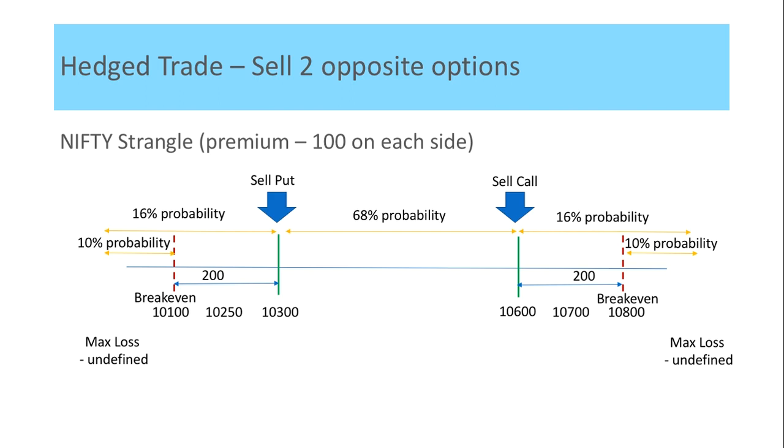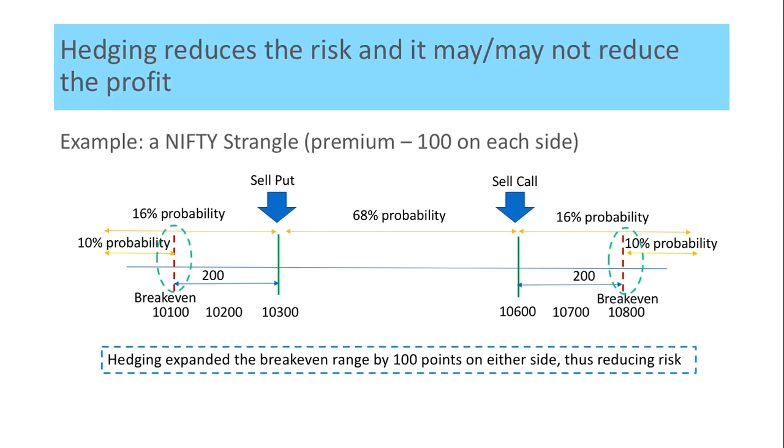So here, as you can see, we've sold a Nifty strangle, where we sold one put option at 10,300 and a call option at 10,600, and we have collected a premium of $100 on either of the sides. Now this gives us a nice comfortable cushion of $200 on both the sides because our collective premium is $200. So this is a very effective way where in a strangle you expand the break-even range by taking a two-sided position. Our maximum loss is still going to be undefined on the upper side as well as on the lower side, but we have reduced the risk by another 100 points on each of the legs.